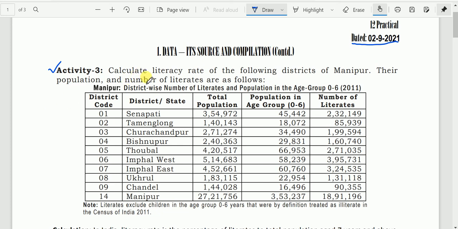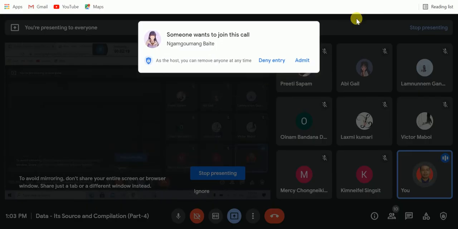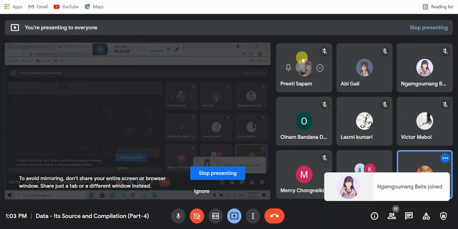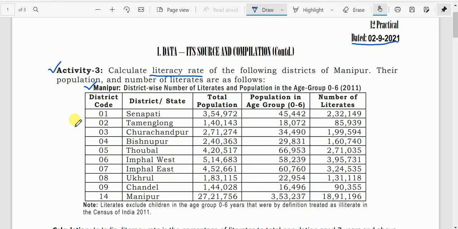So this is the question: calculate literacy rate of the following districts of Manipur. Their population and number of literates are as follows. So this is the table. Before we start, can you tell me who is literate according to Census of India 2011? Who is a literate? Do you remember who is a literate person?